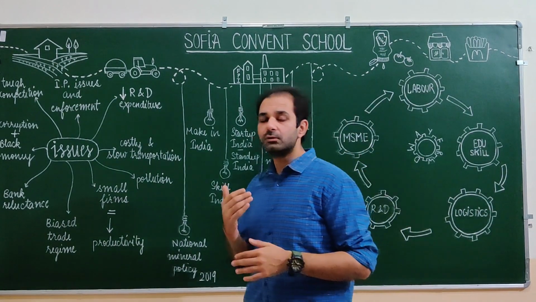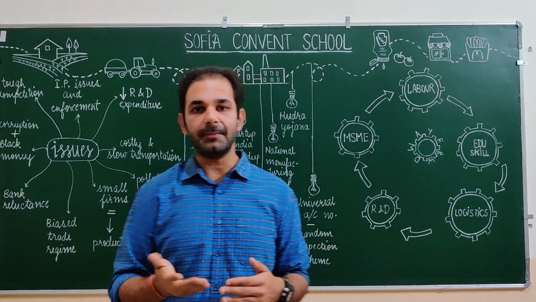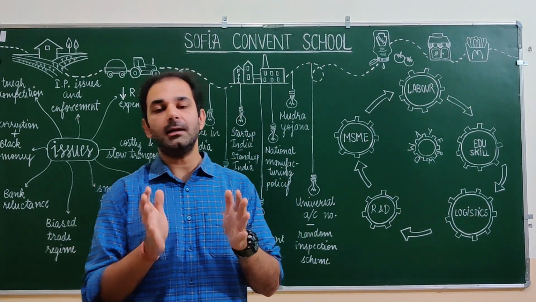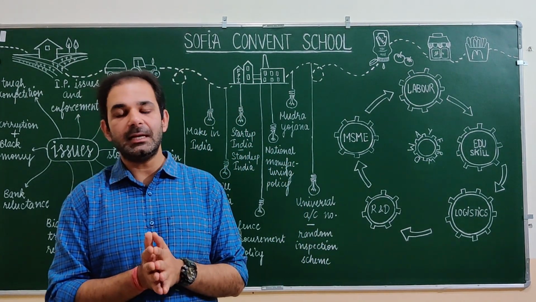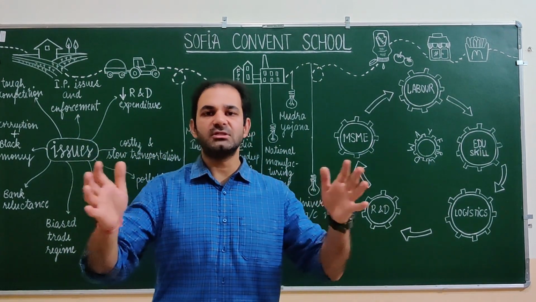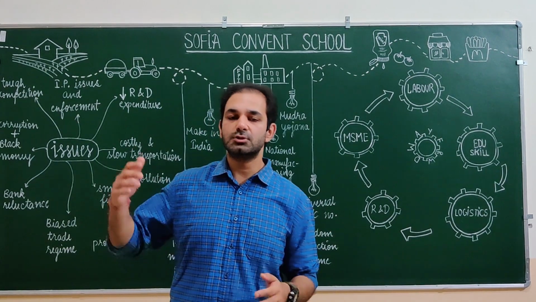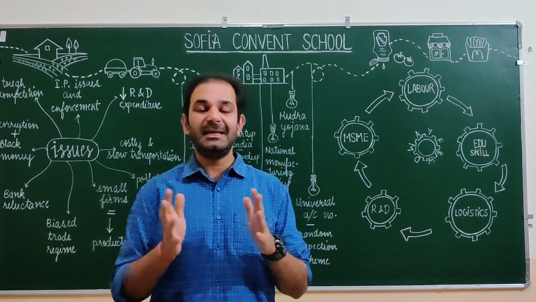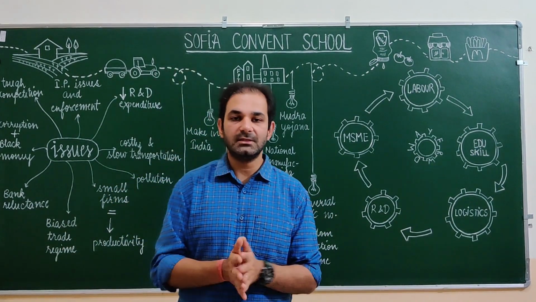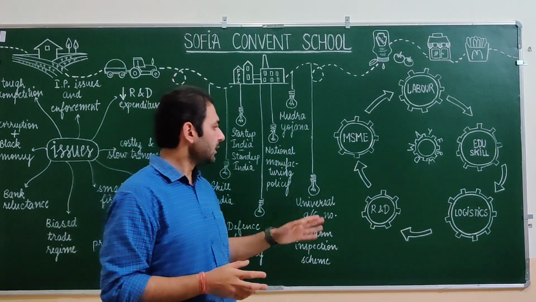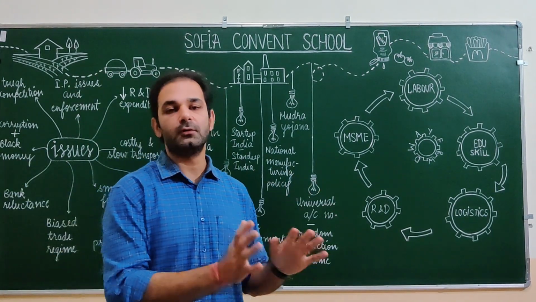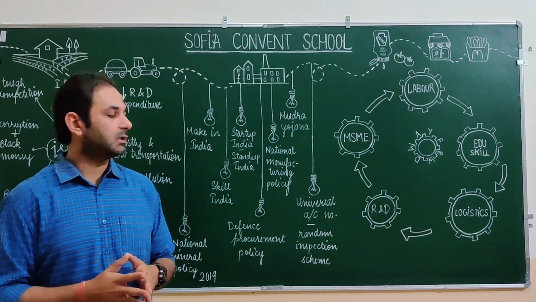Right? So these linkages need to be set up, and we have to have an efficient storage system, and cold storages need to be developed in India. Also, you must have heard about Amazon setting up some logistical parks in India. In Sonipat, we have the biggest logistical park that Amazon has set up in India. Okay, so that is one good example which I can give you. So logistics need to be set up, and this will help the flow of goods from one place to another and ultimately to the consumers.